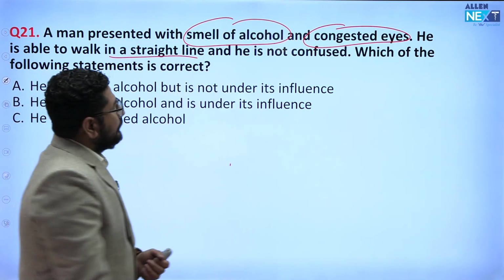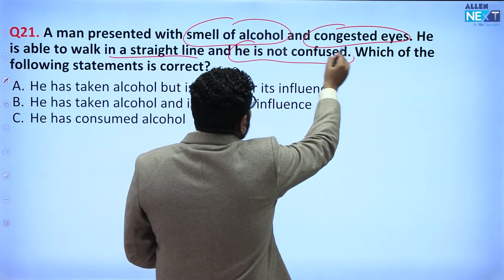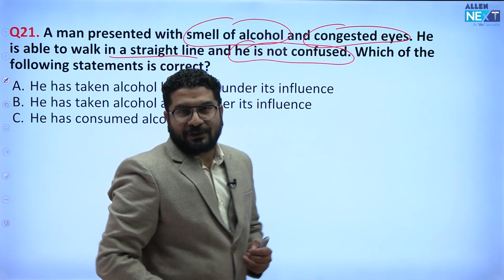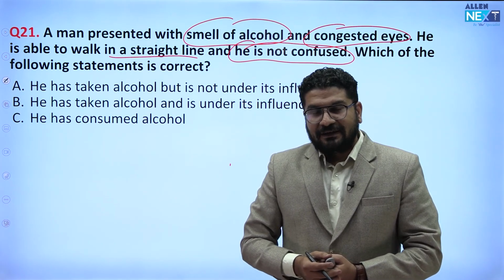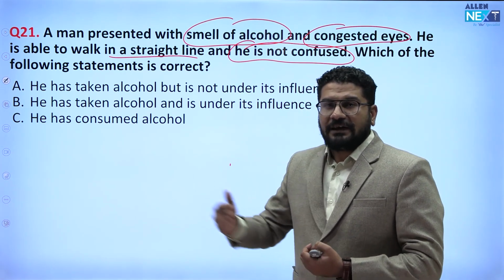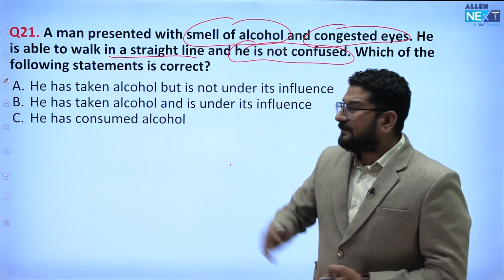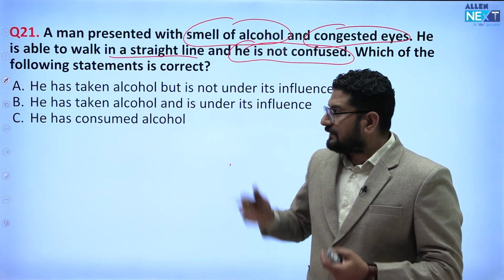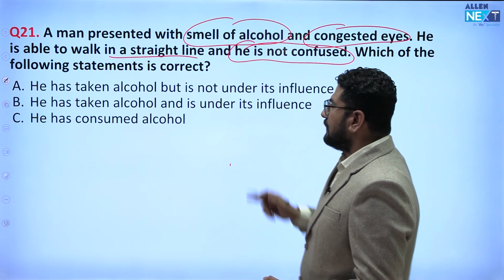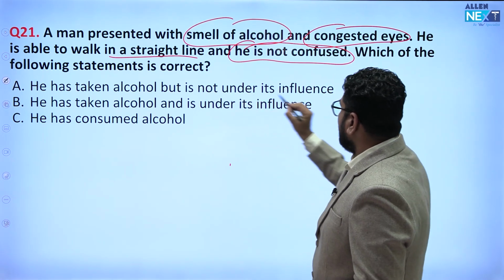He is not confused. So if you see this question, what I can see is this is a person who developed tolerance to alcohol. There are people who drink daily. When they drink a lot, they develop tolerance, meaning they will not get the effect of alcohol even on higher doses. So this person has taken alcohol, but is not under its influence.